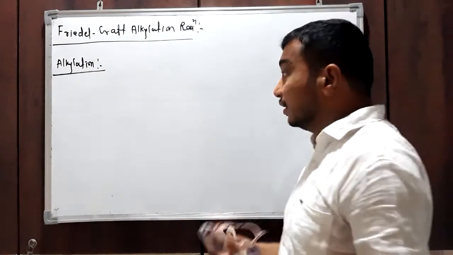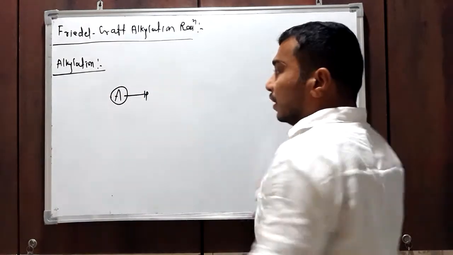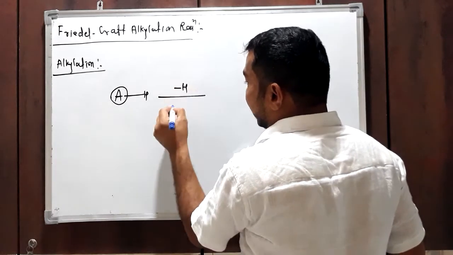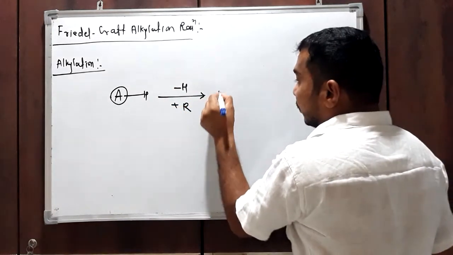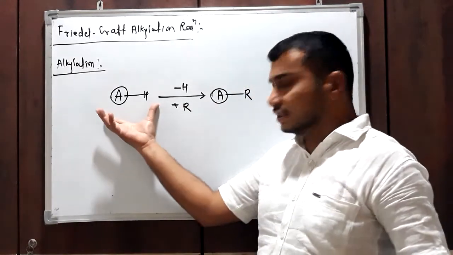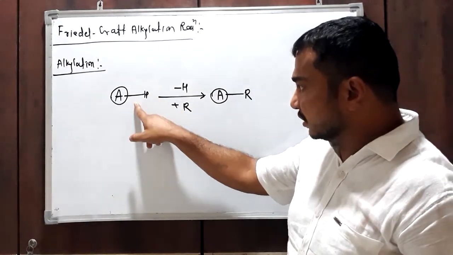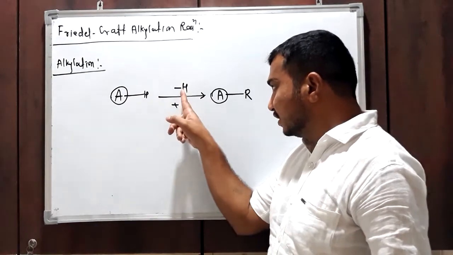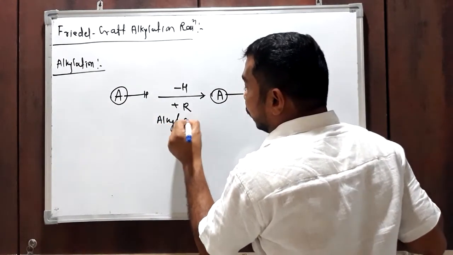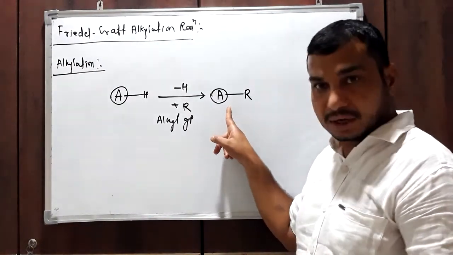Suppose this is any organic compound having a hydrogen, and if we replace that hydrogen atom by any alkyl group, such as methyl, ethyl, propyl or isopropyl, then we get this type of alkylated product.